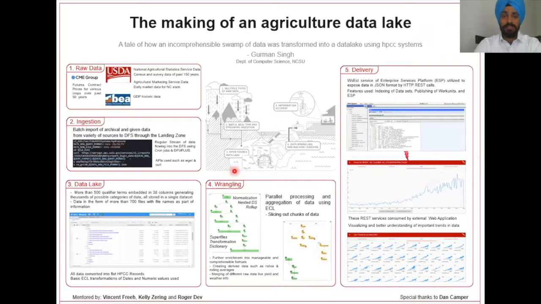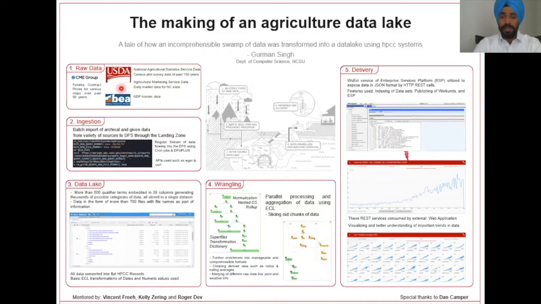Now, let us look at how we implemented this architecture to help us better understand and retrieve valuable information from the agriculture data. Talking about raw data, we have been gathering our data from multiple sources, such as the Chicago Mercantile Exchange, from where we get the futures prices of various crops. From the Bureau of Economic Analysis, we got the GDP data for past years, and the majority of data comes in the form of two datasets from the United States Department of Agriculture.